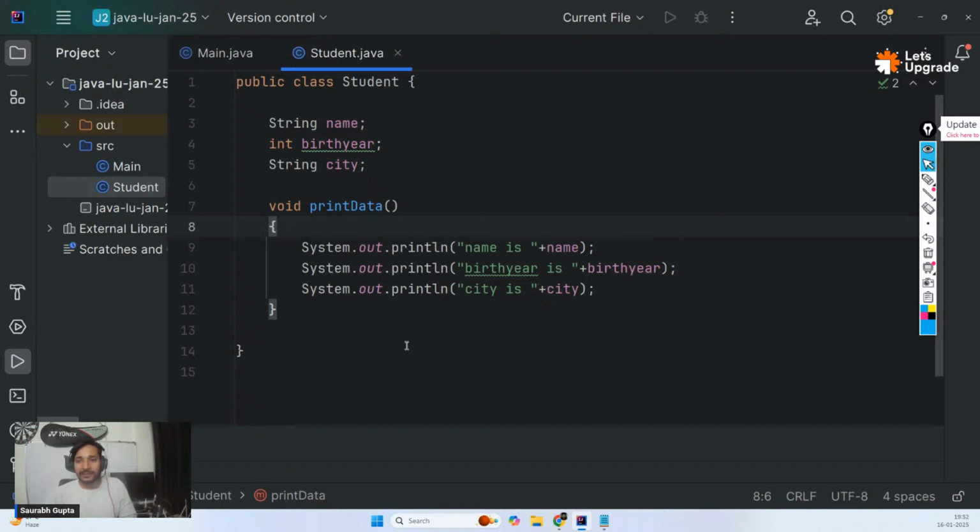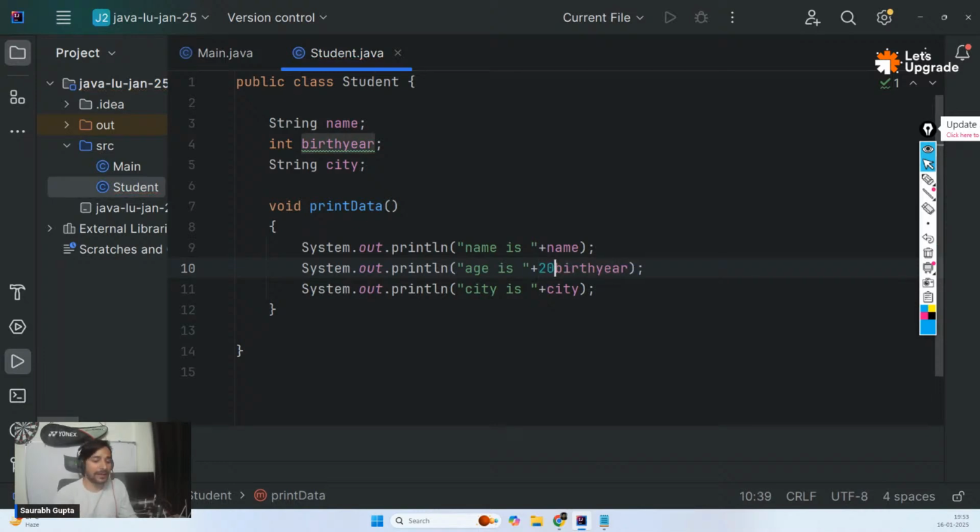Now let me show you something else as well. Now let's say instead of birth year here, I want to print the age of that person. Okay, listen to me very carefully, guys. So what can I do? We know to print the age, we can simply go current year minus birth year, right?